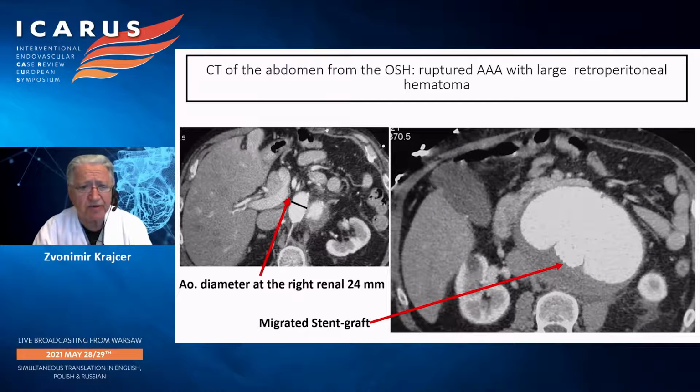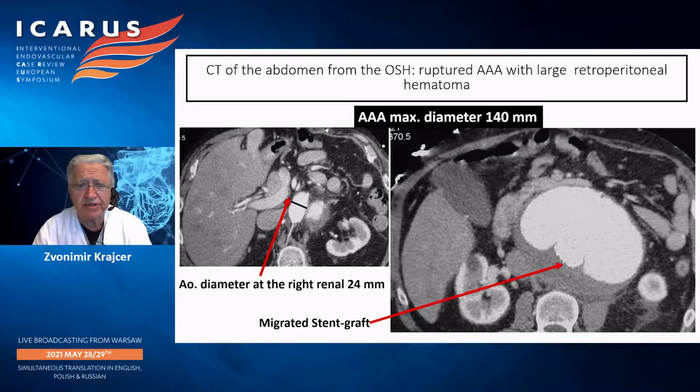On the left-hand side, we could see that the aortic diameter at the right renal artery was 24 millimeters. And on the right-hand side, with the red arrow, we can see the ruptured aneurysm and also the migrated stent graft with a pretty large endoleak.